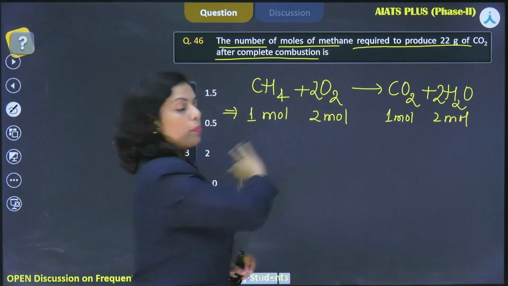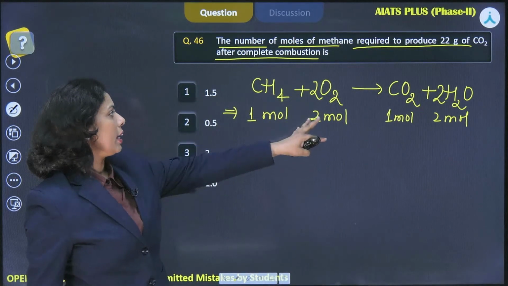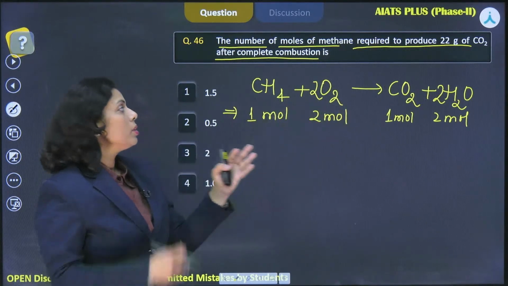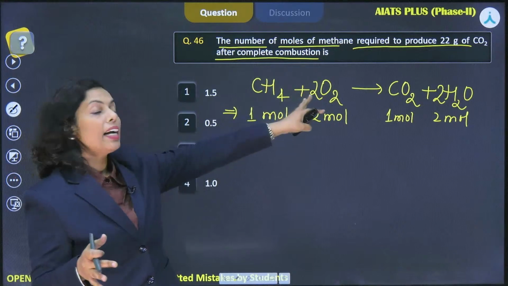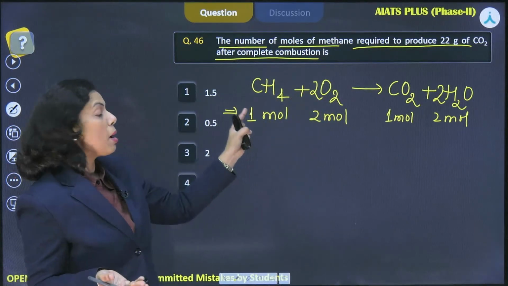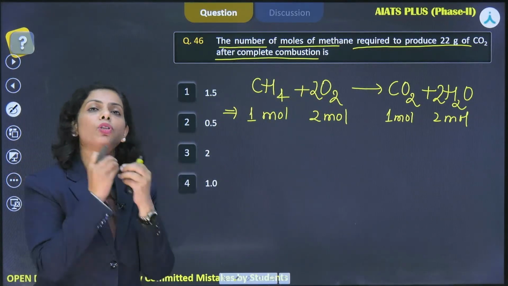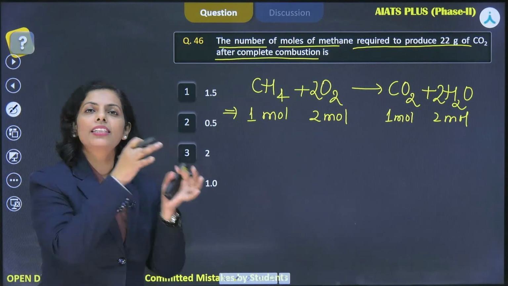This is the overall proportion, right? If you are taking it this way. Now suppose the amount of oxygen is not sufficient, then that may be the limiting reagent, or the amount of methane that you are providing. You have to just identify whether something is the limiting reagent or not.